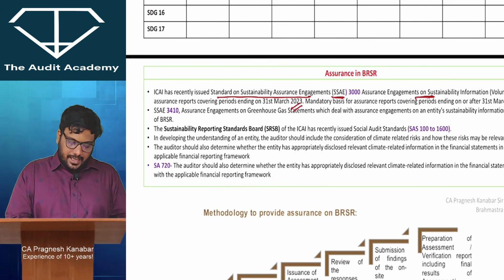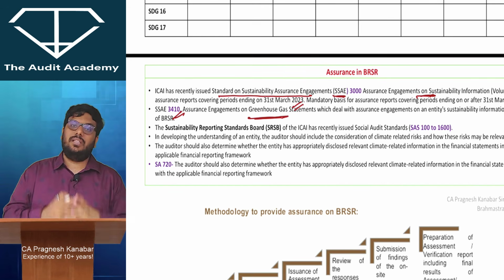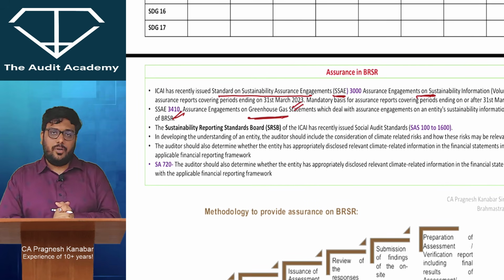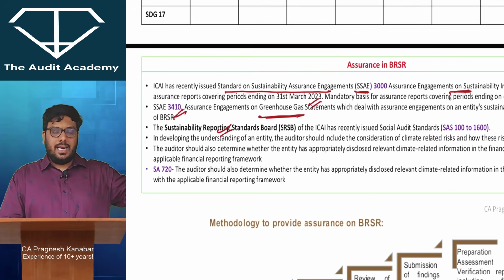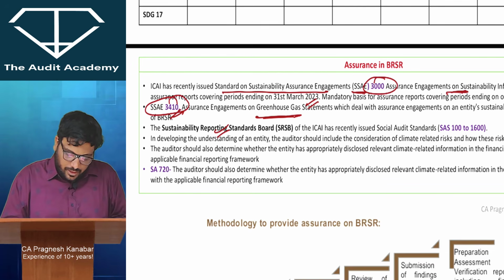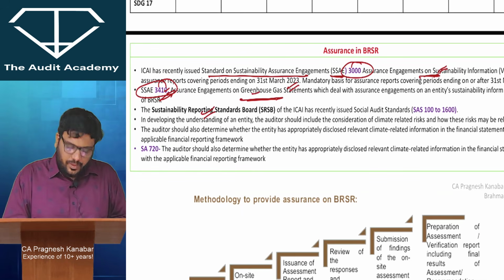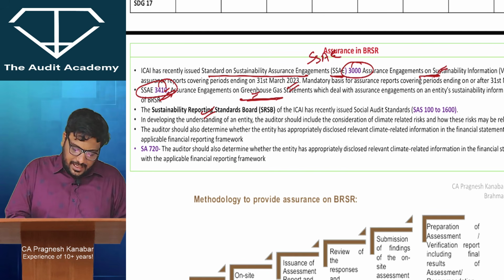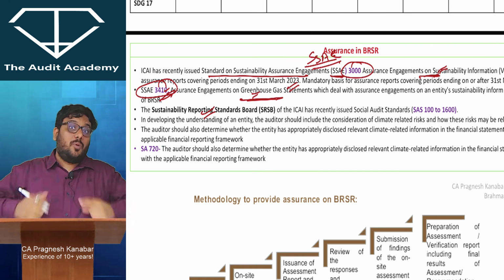All right. Then SSAE 3410. That is assurance engagements on greenhouse gas statements, greenhouse emissions and stuff. So now chartered accountants are getting job over here also, are getting employment over here also. All right. So they have created a separate board itself, SRSB, Sustainability Reporting Standard Board. खाली ये number याद रखो, 3000, all right, is sustainability information के ऊपर assurance engagement, and 3410 is greenhouse gas statement, but that is ऐसे मत लिख देना, SSAE, Standard on Sustainability Assurance Engagement.